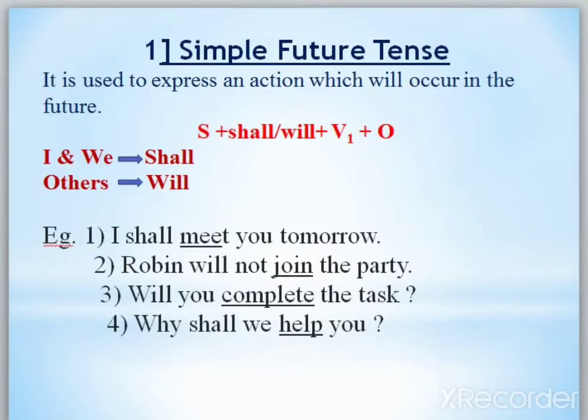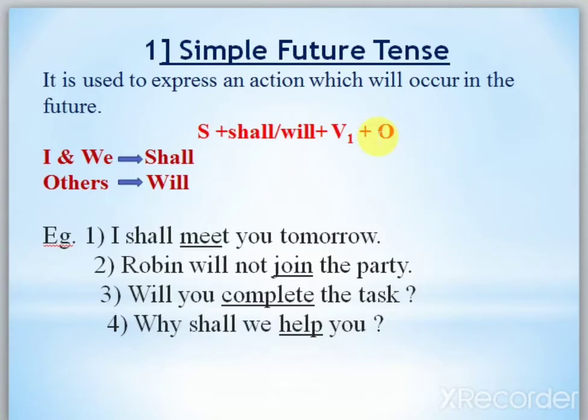Now see what is meant by simple future tense. Simple means, keep in mind, normally the action will be in the future, whether it will be completed or not, but the action will happen. It is used to express an action which will occur in the future. And in this formula, keep in mind that v1 is common here. I said earlier that in simple form we use only the present verb.